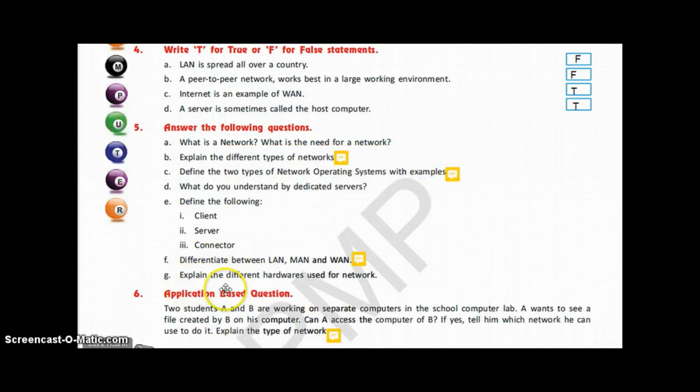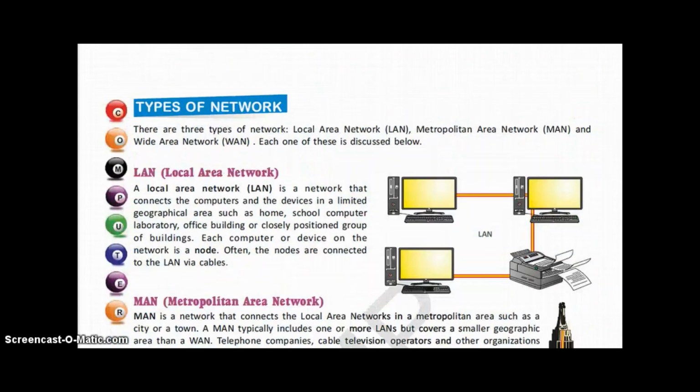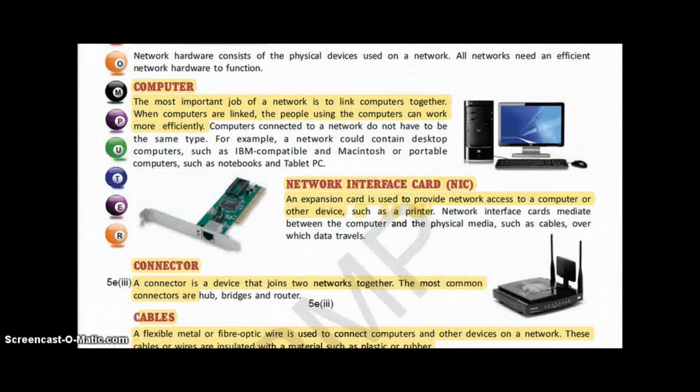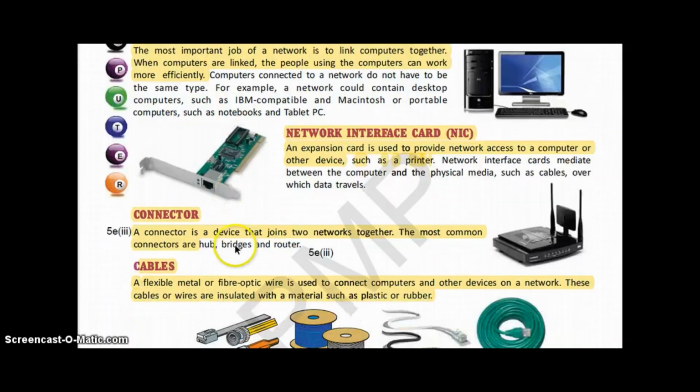Now the next question is explain the different hardwares used for network. And this answer is on this page, page number 136. So the different network components are: first is computer. The most important job of a network is to link computers together. When computers are linked, the people using computers can work more efficiently. Second is network interface card or NIC. An expansion card is used to provide network access to a computer or other device such as a printer. Then connector. A connector is a device that joins two networks together. The most common connectors are hubs, bridges and routers.